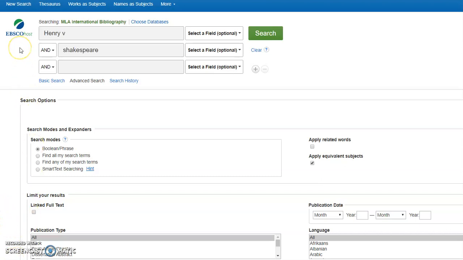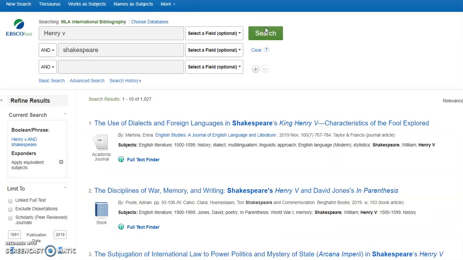So here I'm going to throw in my search terms. One of the great things about literature search is you know something. You know the author, and usually you know a work or a collection of works. So here I'm going to limit to Henry V and Shakespeare, and then I'm going to hit search. And then the results will come back.